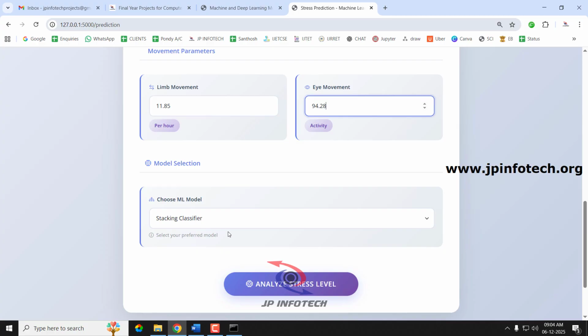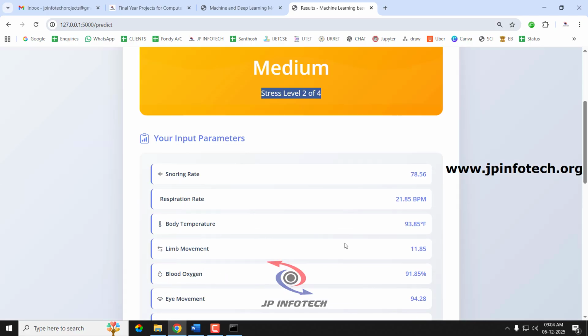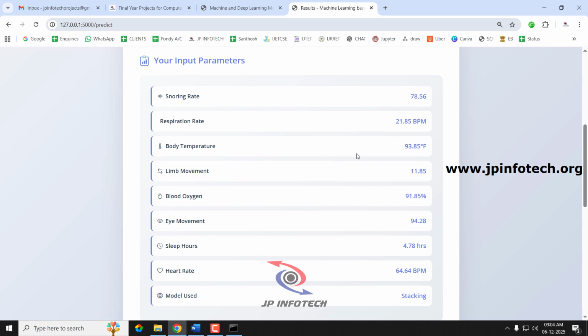And let me select the stacking classifier and let us see the predicted result for this. And now for this third case, you can see it is predicted as the medium, which is stress level 2 of 4. So here you can see the parameters that I have provided.